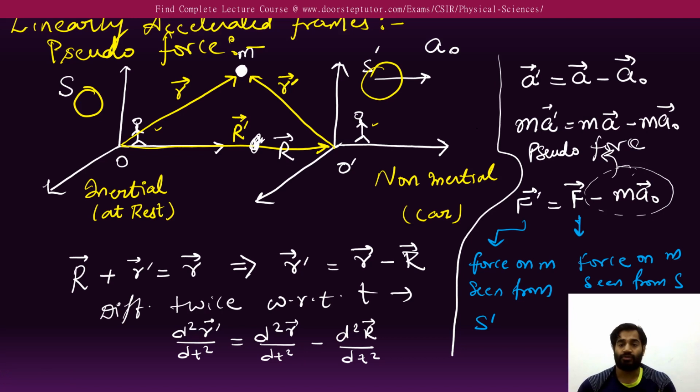It is an imaginary force to balance the equation of force. To balance that equation of force, there is a certain invisible force, and this invisible force is what we call pseudoforce. It is not visible to any of the observers, but the force is still there.